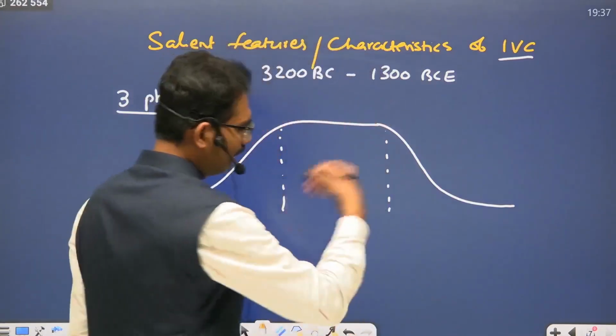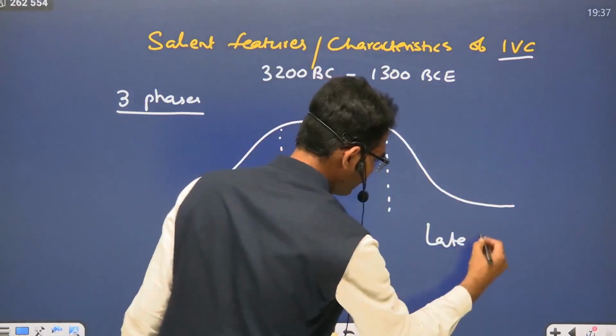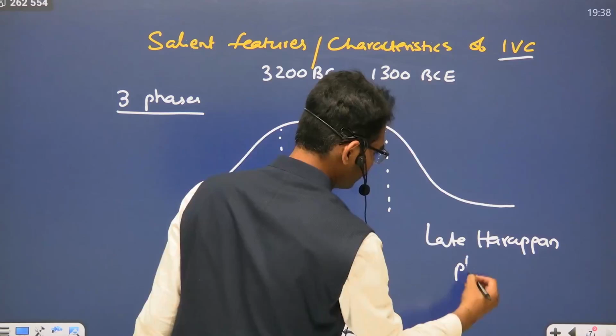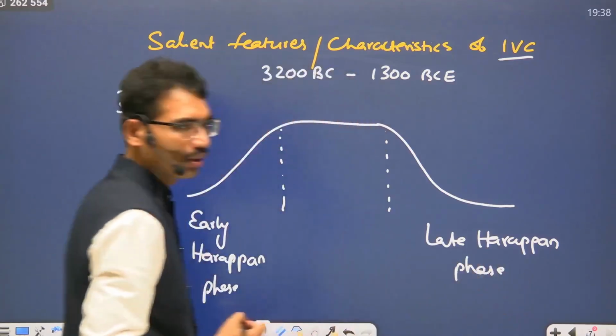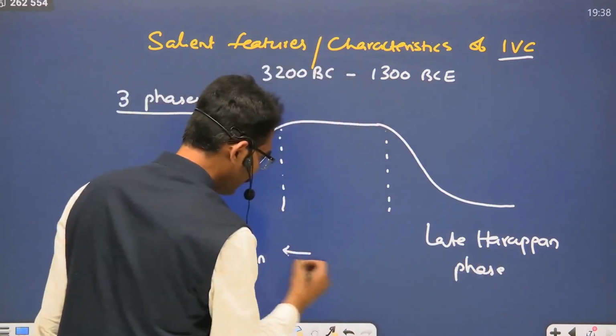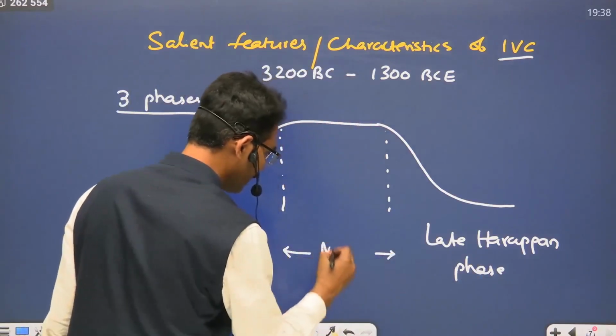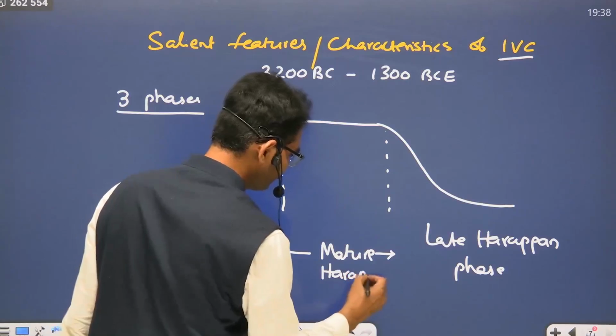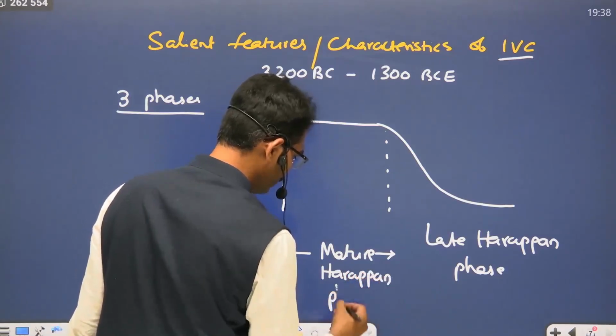And the last phase is the late Harappan phase. And this is the peak stage that is known as the mature Harappan phase.